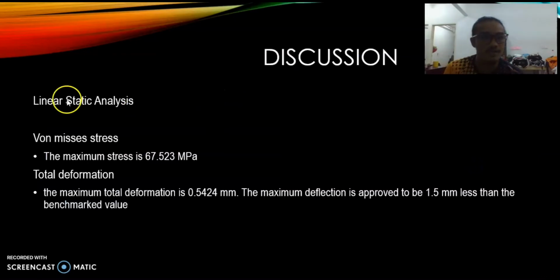For discussion, linear static analysis, von Mises stress. The maximum stress is 17.523 megapascal. Total deformation. The maximum total deformation is 0.5424 millimeter. The maximum deflection is approved to be less than the benchmark value of 1.5 millimeter.